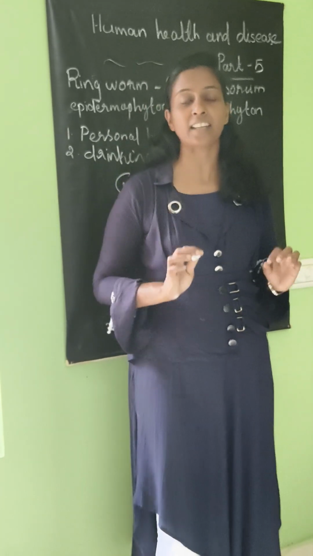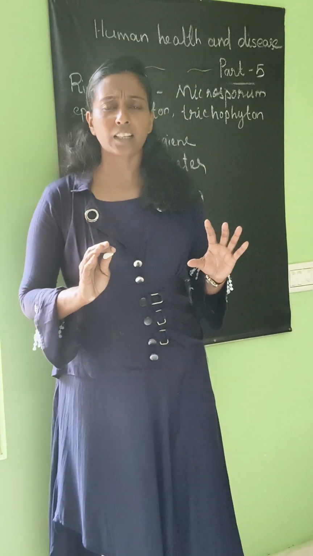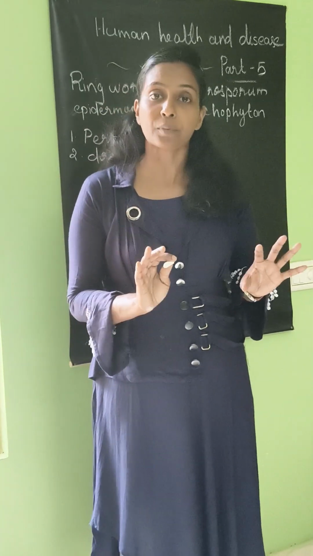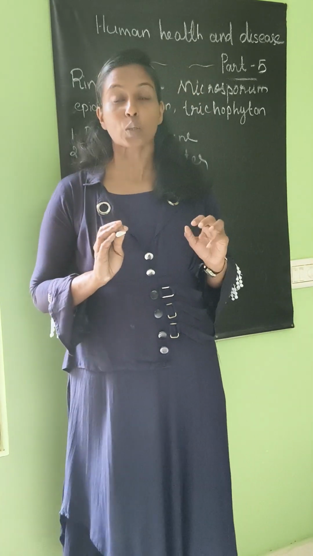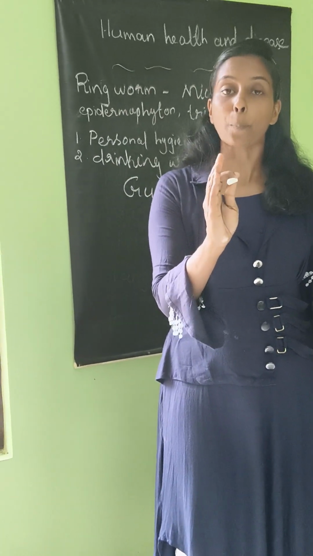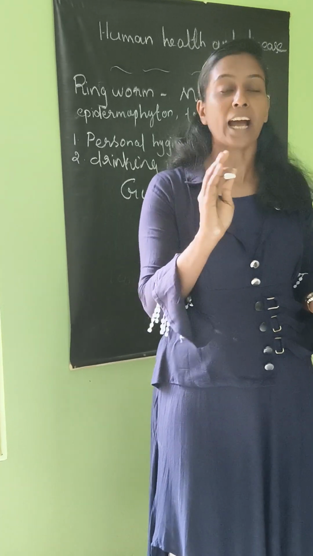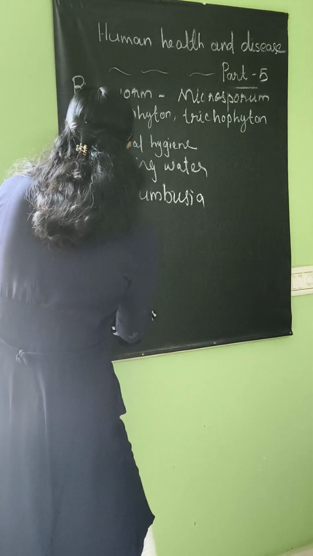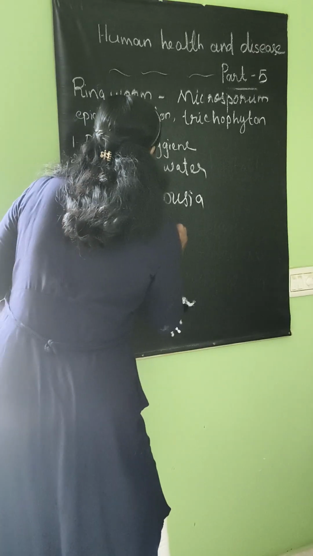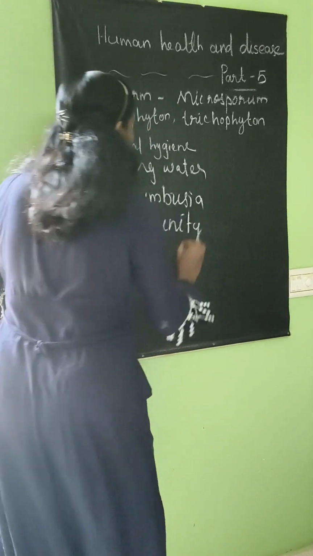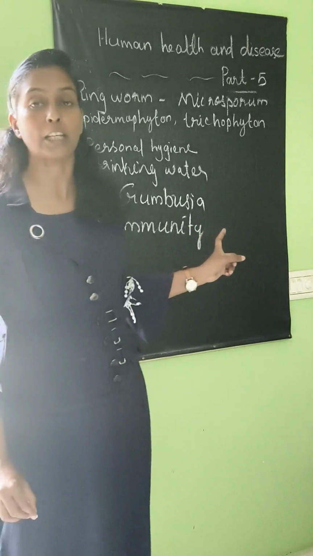But sometimes they cause disease, and sometimes they do not cause disease. So why do they not cause disease? That is because of one property of a normal healthy body, that you can understand as immunity.